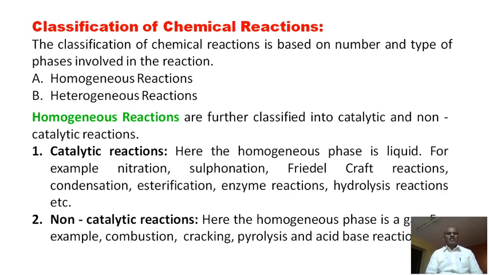A homogeneous reaction is one in which all the raw materials, all the reagents and all the intermediates are present in one phase. It is also of two types, catalytic and non-catalytic reaction. Catalytic means the reaction requires a catalyst; with the help of the catalyst, the reaction is completed. For example, nitration, sulfonation, Friedel-Crafts reaction, condensation, esterification, hydrolysis. These are some examples of catalytic reactions.